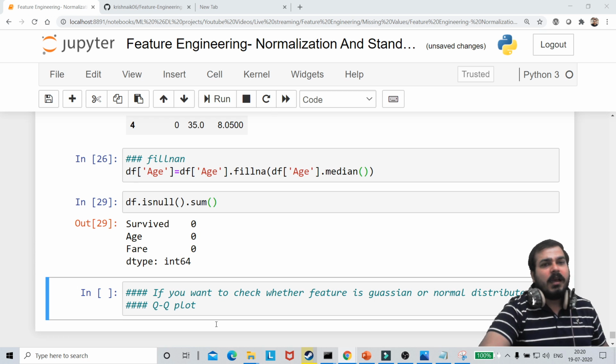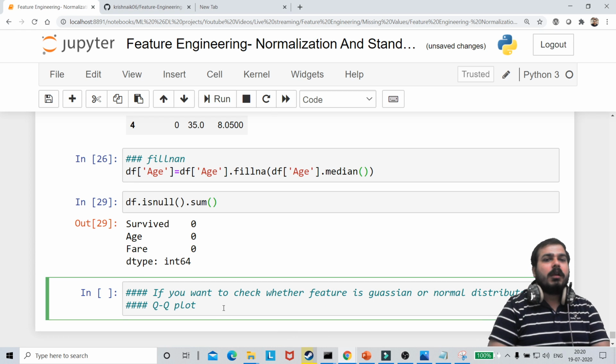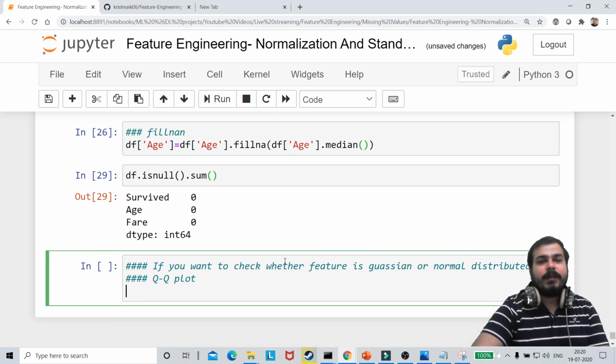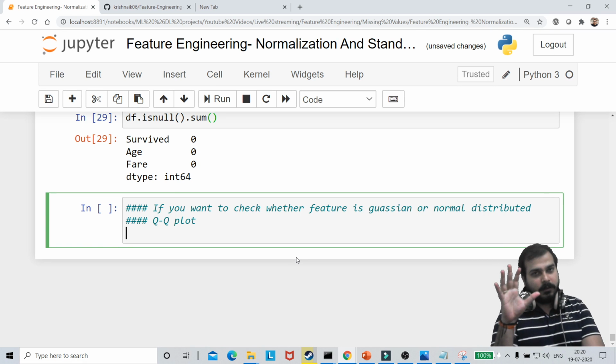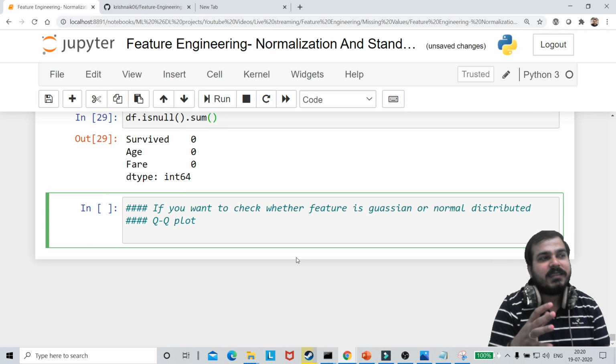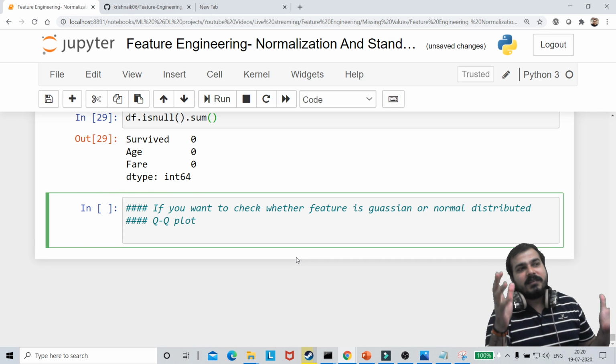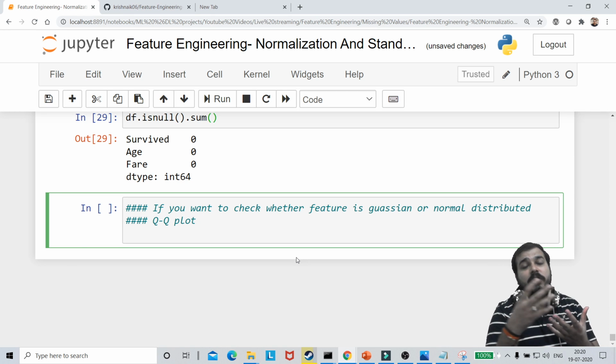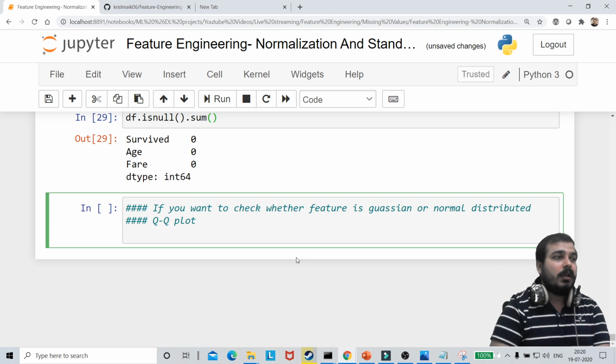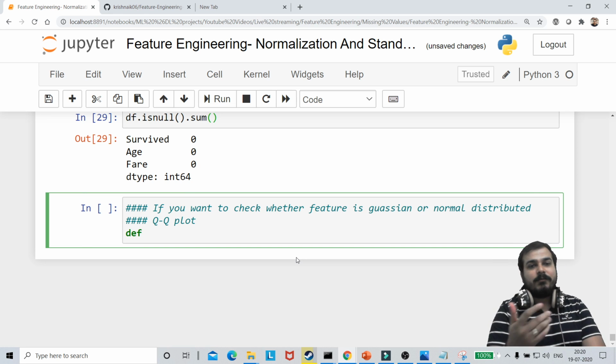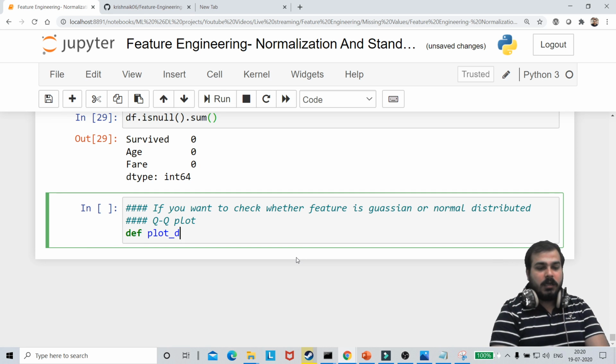Now let's see how we perform a QQ plot. QQ plot is all about plotting, about how you plot the data, and if that plot satisfies some condition, then you can say that yes, this is pretty good, and it actually follows a normal or Gaussian distribution. So first of all, I'm just going to say plot_data.